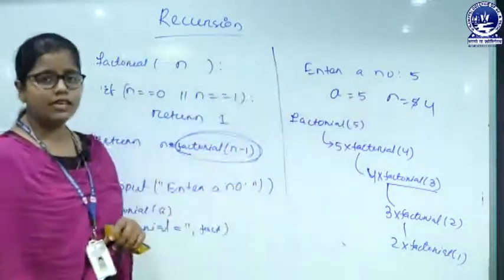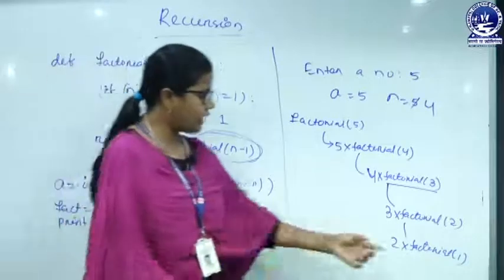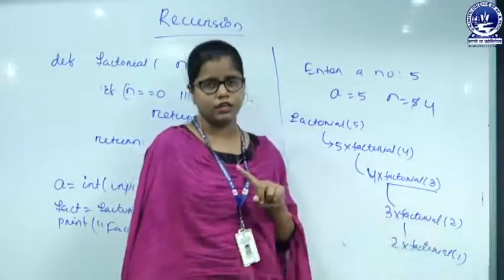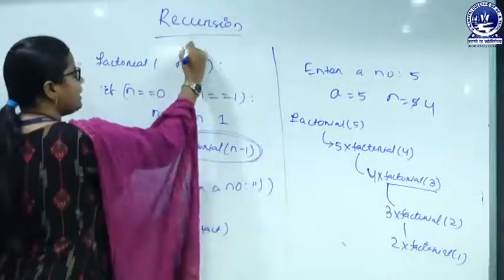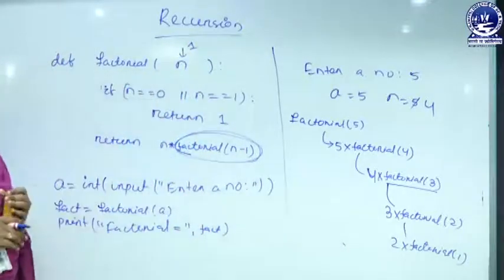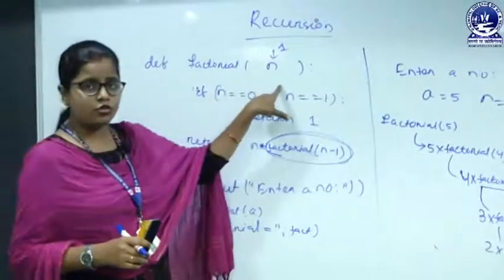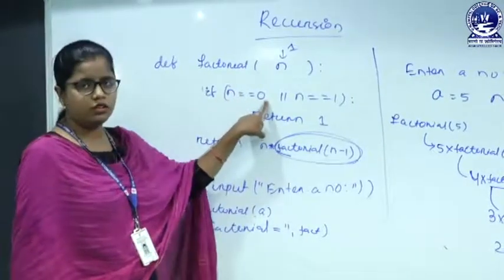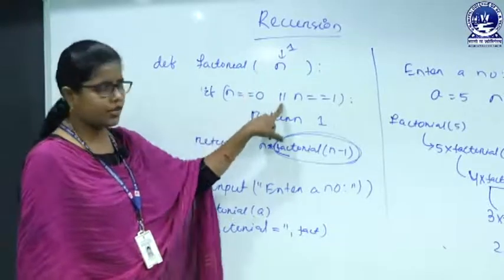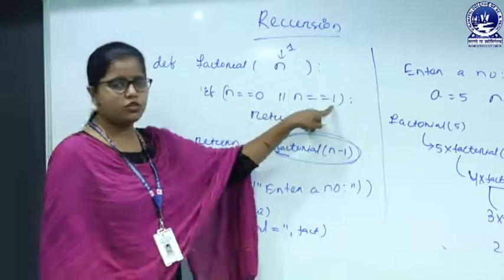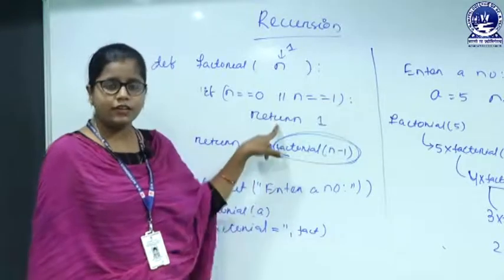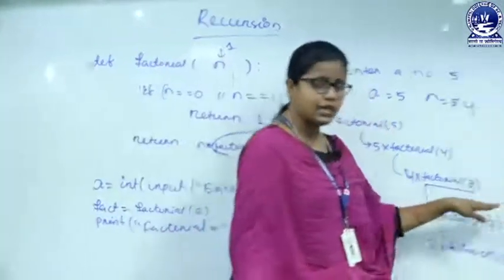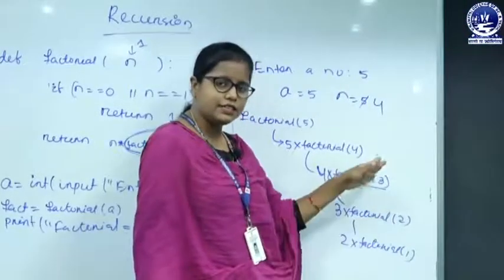Now what is the value of n? We are calling the factorial function by passing the actual argument 1. So n will get initialized with 1. So the condition n equals to 0 is false, but here we are using the OR operator, n equals to 1, true. So what will get returned? Return 1. So from these things we just started returning.